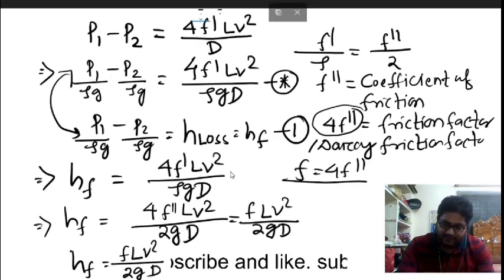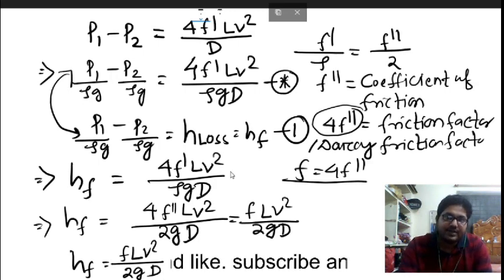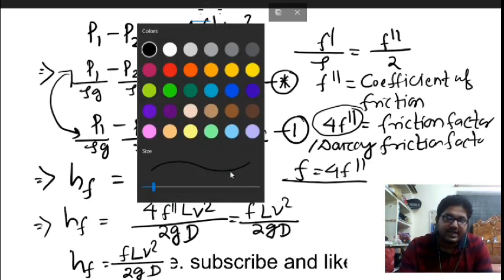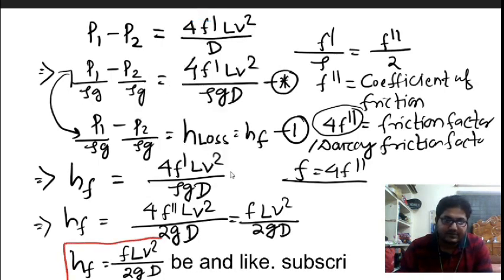This is a very important formula, because many times they ask this problem in competitive exams as well as university exams. So you have to remember this formula throughout your life.